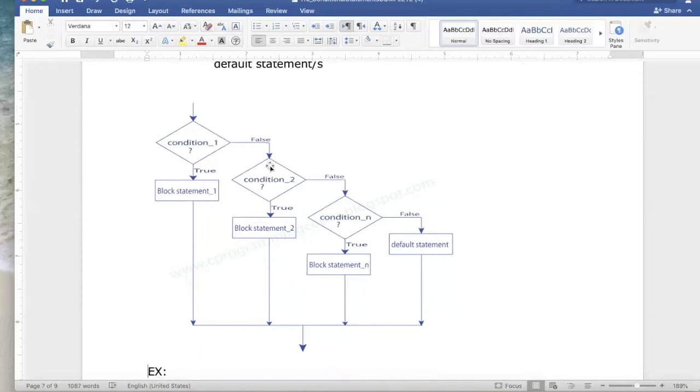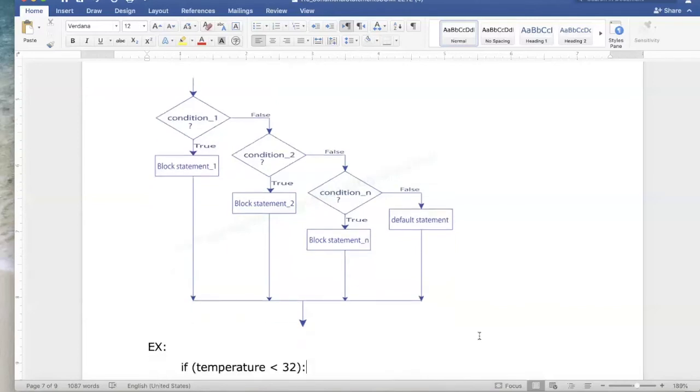If the first condition's false, then you go on to evaluate condition 2 and ask whether it's true or false. If it's true, you execute its block of statements, that's body 2, and then continue on with the rest of the program, and never consider any of the other options. You only get to the next option if all of the previous option conditions were false. And then if you include a default else statement, that happens if all of the conditions evaluated to false. Then that last group of statements, the ones that are associated with the else, those execute before continuing on with the rest of the program.